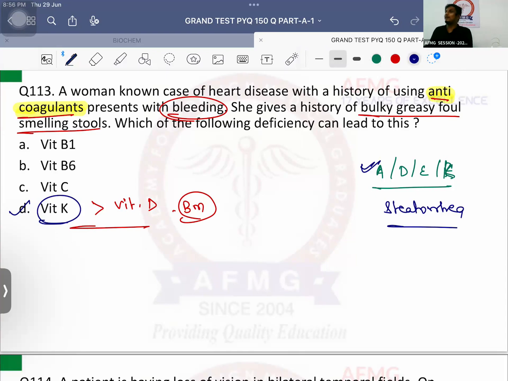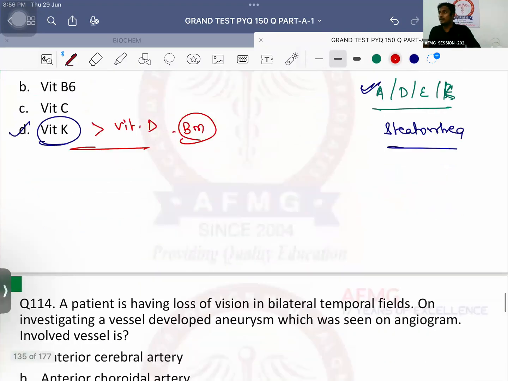Vitamin D, how much supplementation is given till 1 year of age? 400 international unit. Most deficient vitamin in cow's milk, vitamin C, C for C. Cow's milk में C सबसे deficient होता है. No issues with this anybody?